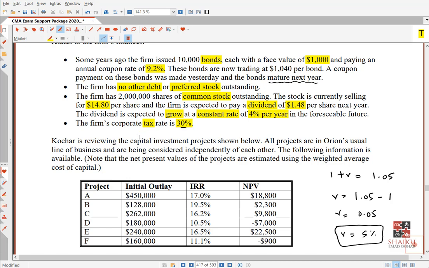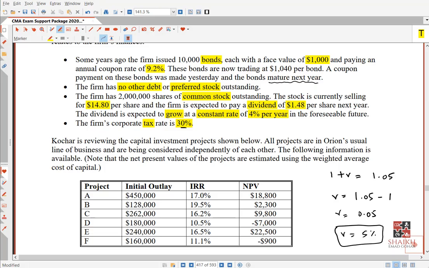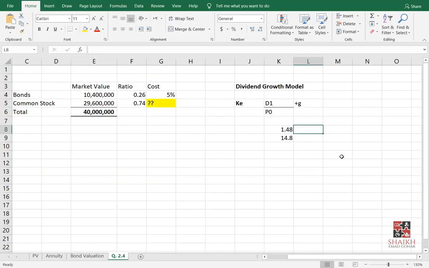Please note, this formula is for constant growth. If you have variable growth, there is separate working for that. We will do it later on. So how much is the growth rate, my friends? 4%. When you are writing in percentage, try to write like this, plus 0.04. 0.04 means 4%.